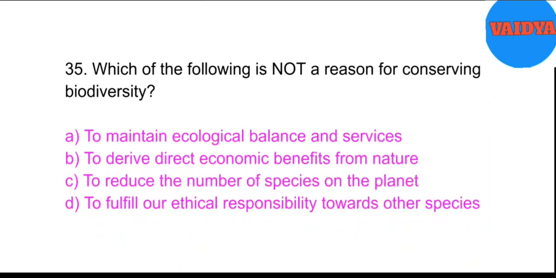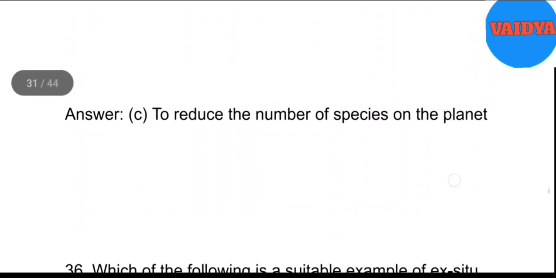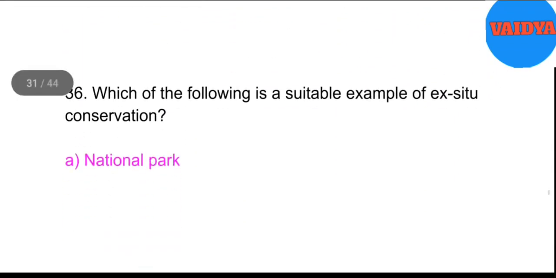Which of the following is not a reason for conserving biodiversity? A. To maintain ecological balance and services. B. To derive direct economic benefits from nature. C. To reduce the number of species on the planet. D. To fulfill our ethical responsibility towards other species. Answer. C. To reduce the number of species on the planet.